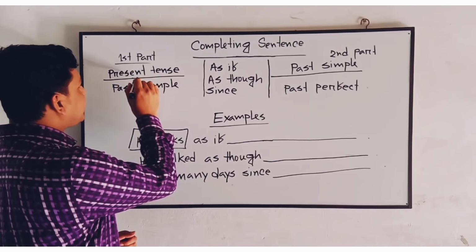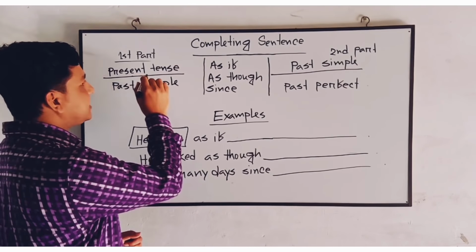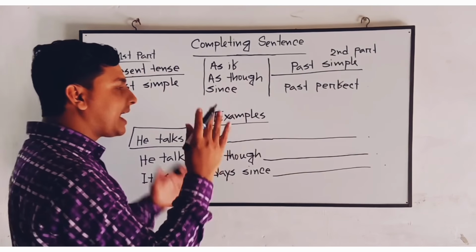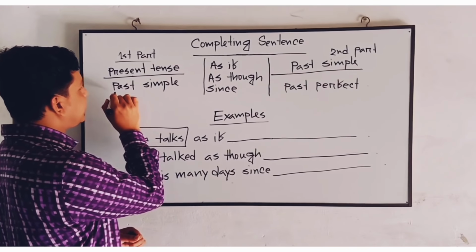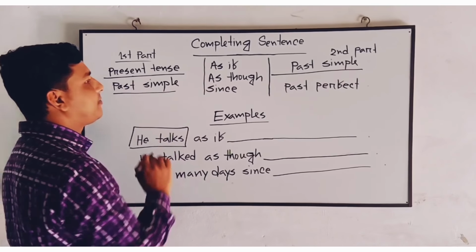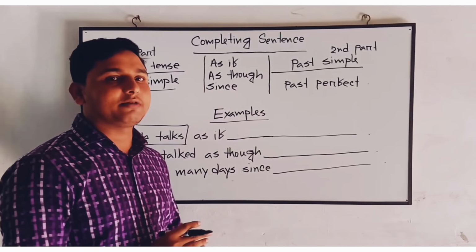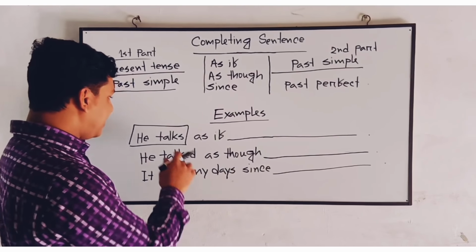If the first part of the sentence is in the present tense, then the other part of the sentence will be in the past simple tense. Accordingly, if the first part of the sentence is in the past simple form, then the other part of the sentence will be in the past perfect tense. Okay, see the example.